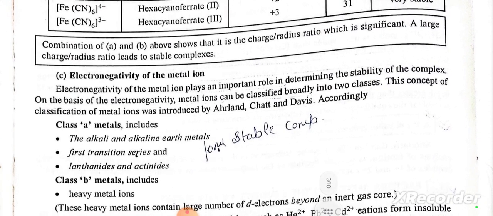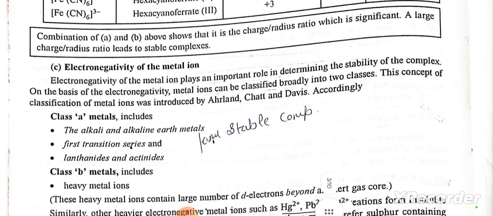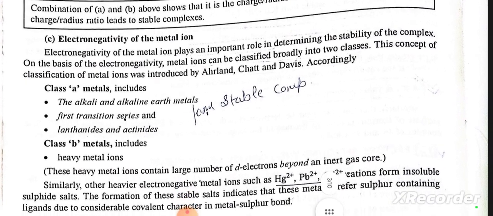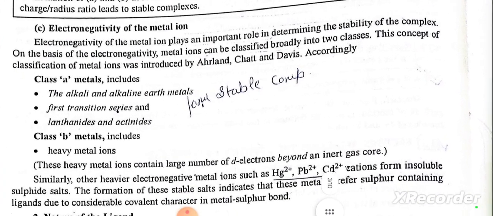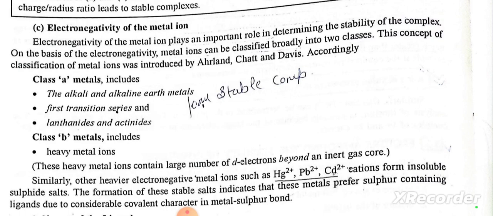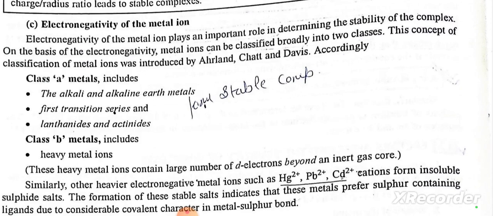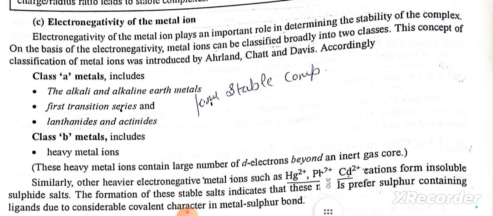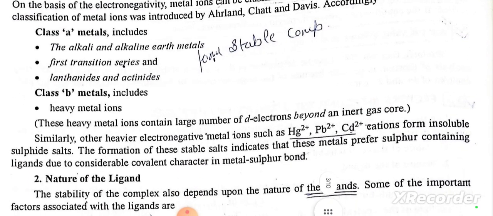Electronegativity of the metal ion. Electronegativity of the metal ions plays an important role in determining the stability of the complex. On the basis of electronegativity, metal ions can be classified broadly into two classes. The concept of classification of metal ions was introduced by Ahrland, Chatt and Davies accordingly. Class A metals include the alkali and alkaline earth metals, first transition series, and lanthanides and actinides. Class B metals include heavy metal ions.